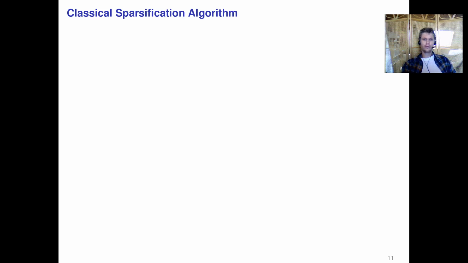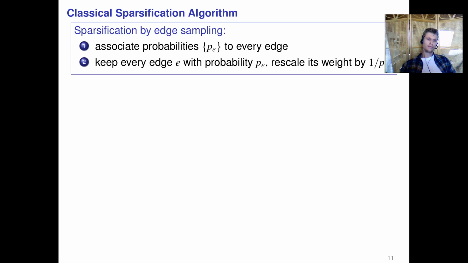So the blueprint of what we call sparsification by edge sampling, which is a blueprint of many sparsification schemes, is the following. We start by associating a probability p_e to every edge e, a probability between 0 and 1, and we keep every individual edge e with corresponding probability p_e, and we rescale its weight by 1 over p_e.